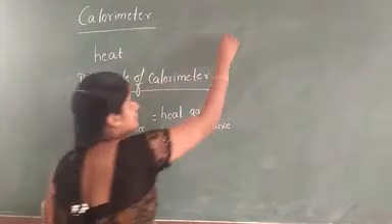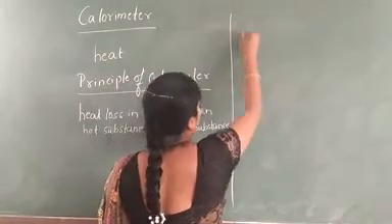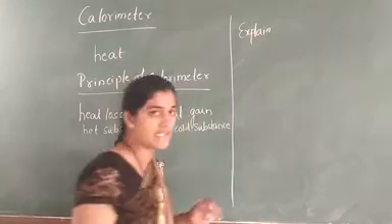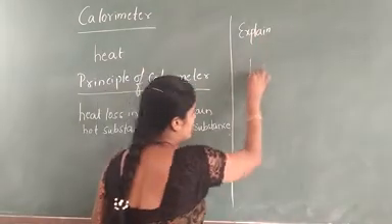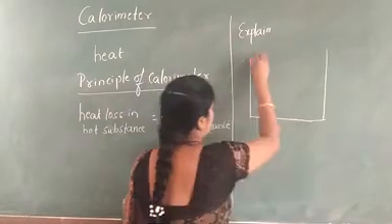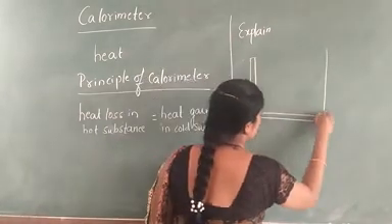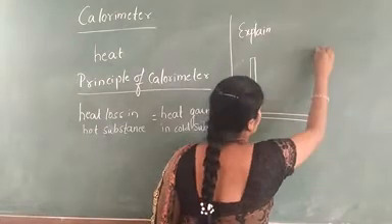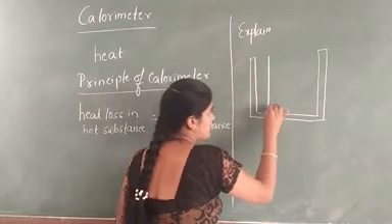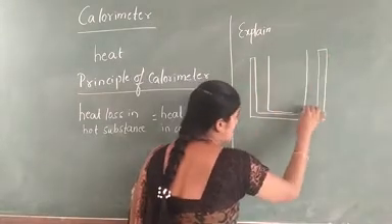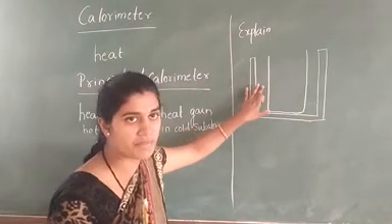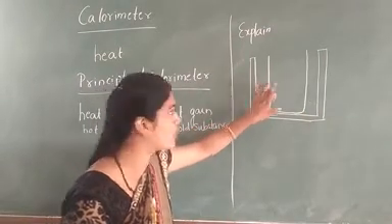Now we have to explain the calorimeter. To explain the calorimeter, let us consider a wooden box. In this wooden box, we are putting the calorimeter. This calorimeter is made up of a cylindrical copper vessel.